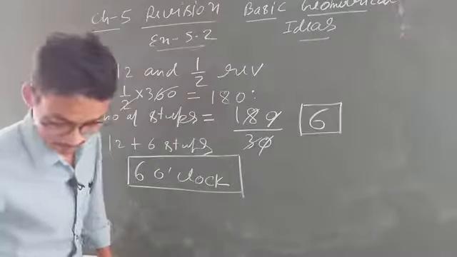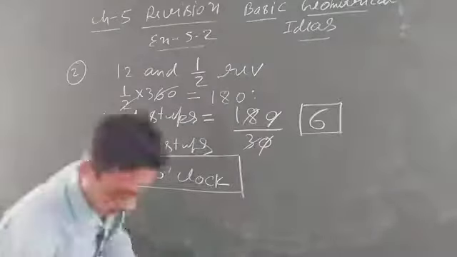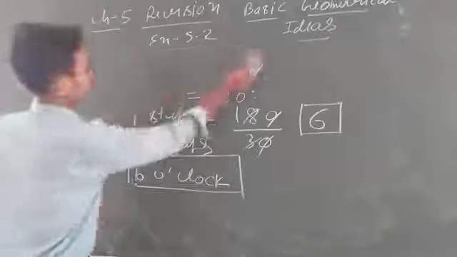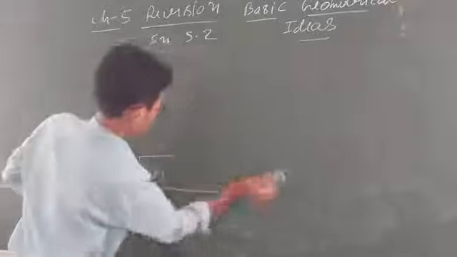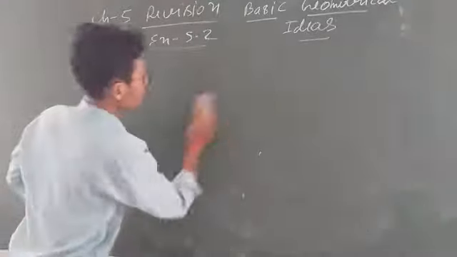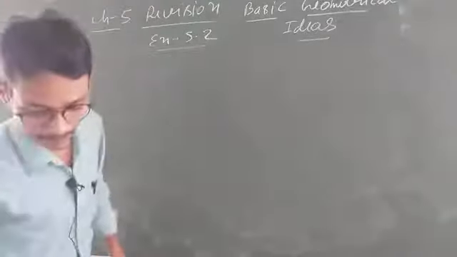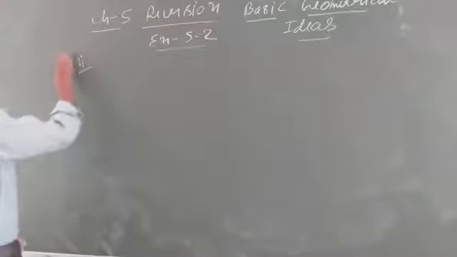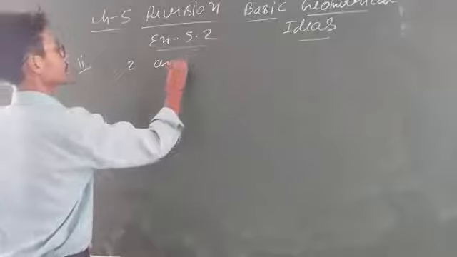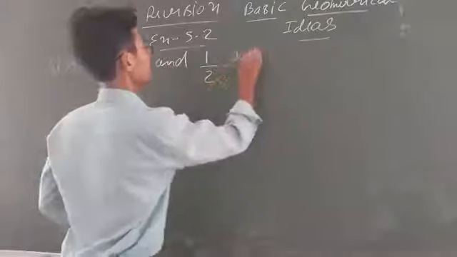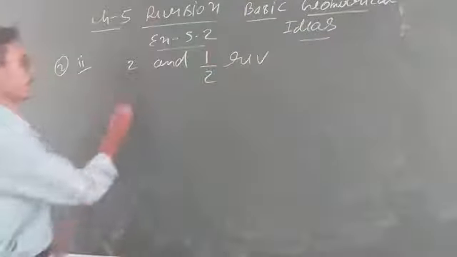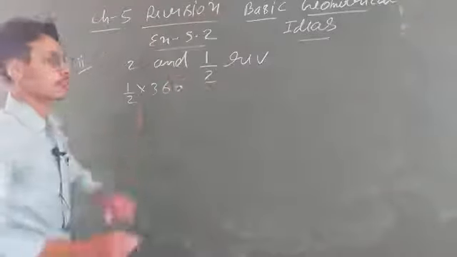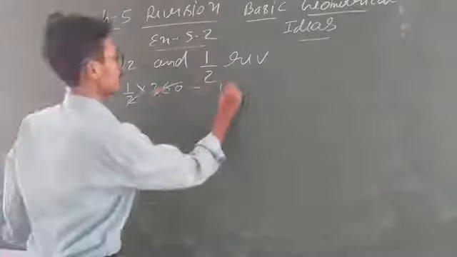Come, one other example I am going to take. And the rest of the questions you will do yourself. The next example is given: start at 2 and make a half revolution. Clear? Now half revolution means 1/2 into 360. Revolution is 360. So 2 1s are 2, 2 8s are 16, 0.